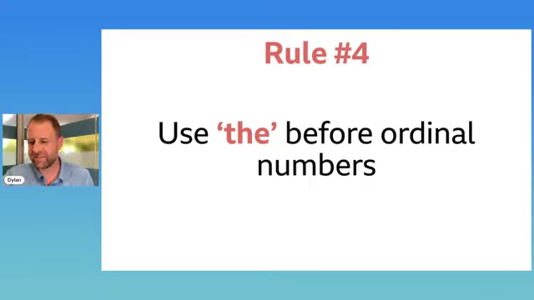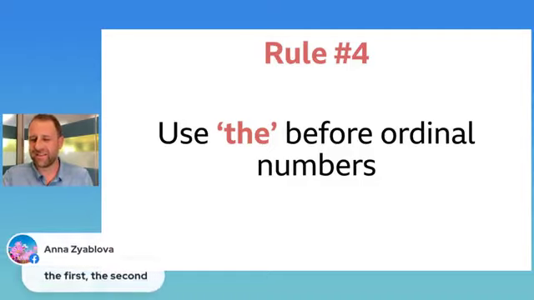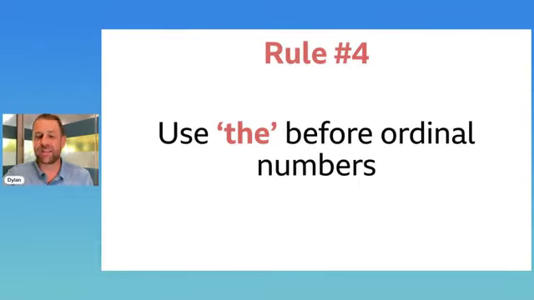I'll give you an example. 2nd, 5th, 10th, 20th. Aha, we're coming in. Yes, we got it here. The 1st, the 2nd, the 3rd. All right, yes. An ordinal number is a number defining the position of something in a series, such as 1st, 2nd, or 3rd. So we're putting stuff in order.